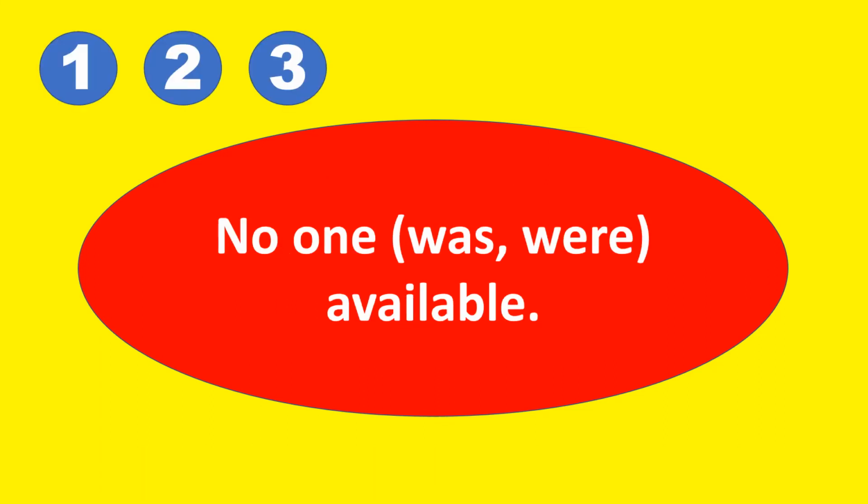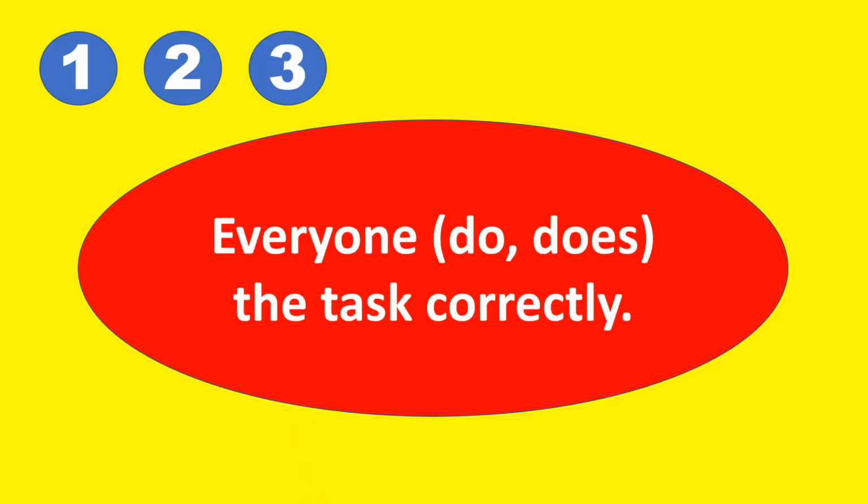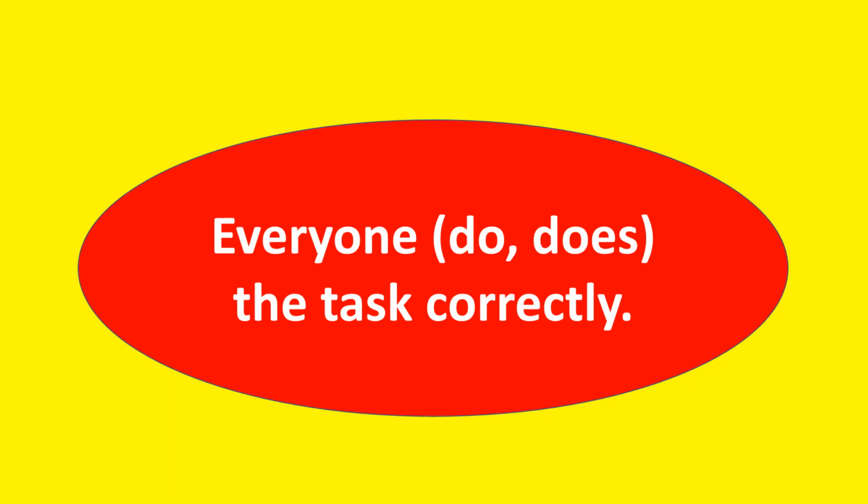Next, no one were available. I believe you can answer this. 1, 2, and 3. Answer is was. So I hope you got it. What about this one? Everybody do or does the task correctly. 1, 2, and 3.